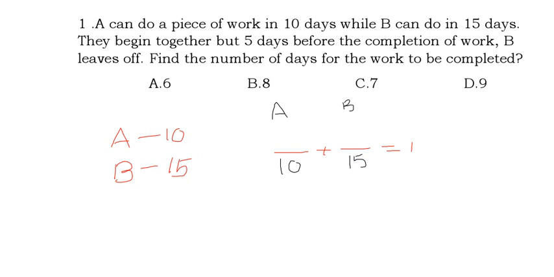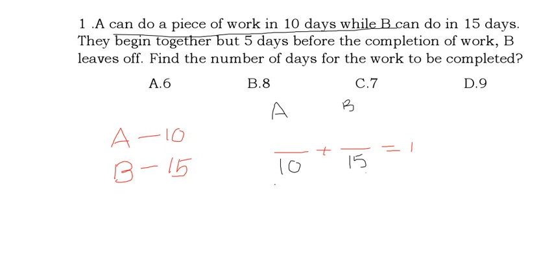Now in the numerator, what should we do? We shall see now. The first point is completed. In the given question, A can do a piece of work in 10 days, so I wrote 10 in A's denominator, and 15 for B. Now the second step: how to form the equation. They begin together, but 5 days before the completion of work B leaves off.